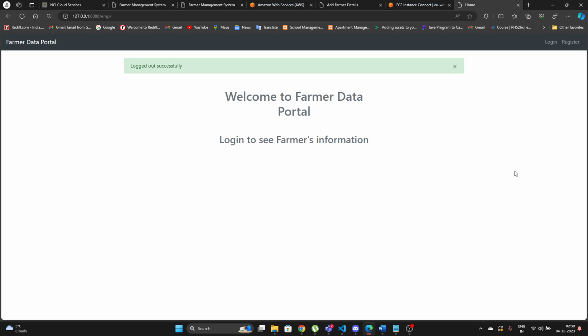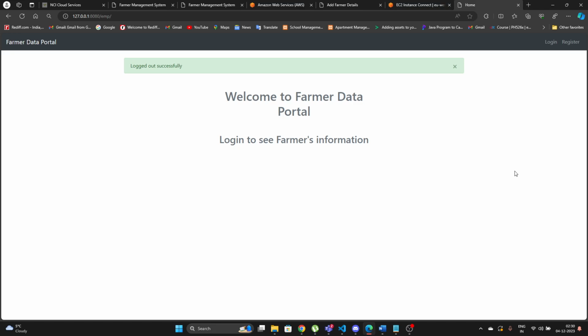So the main part of this, I've done a project called Farmer Data Portal, also called Farmer Management System. It's basically a CRUD application where I can do CRUD-based operations in the system. The main part of the project is that we can add a farmer, and then the farmer will be added in the form of a table. And then after that, we can even delete it and also update the information.